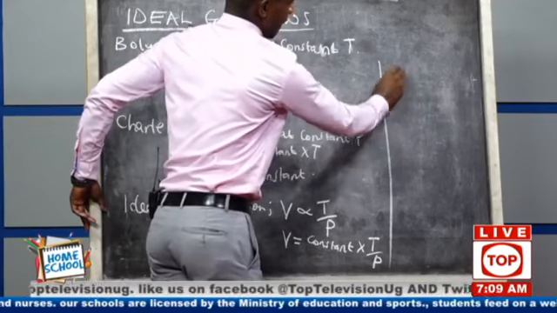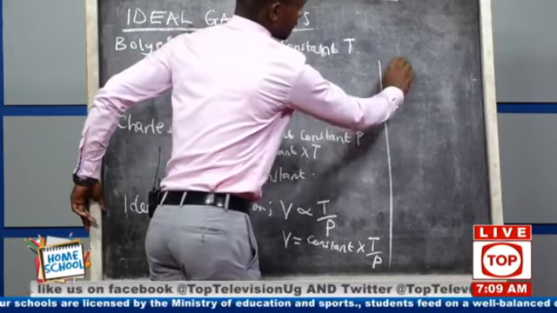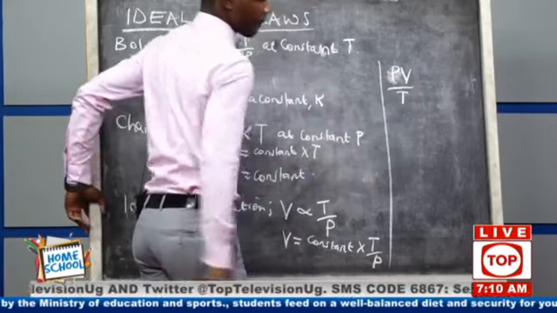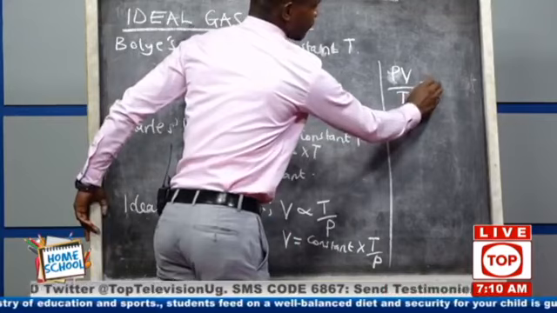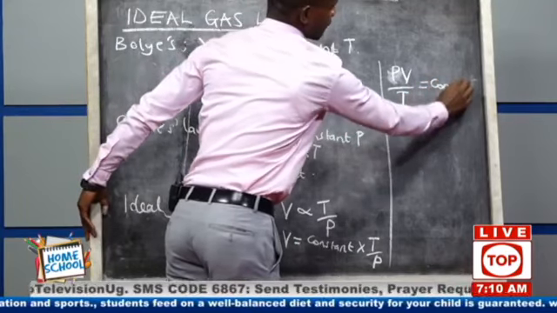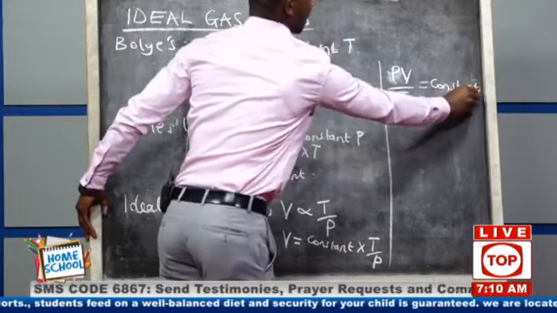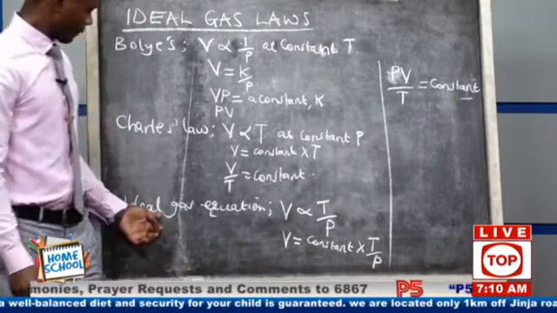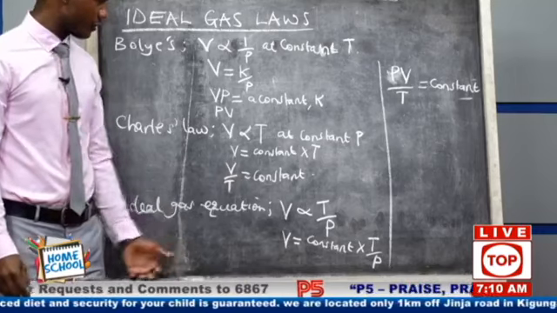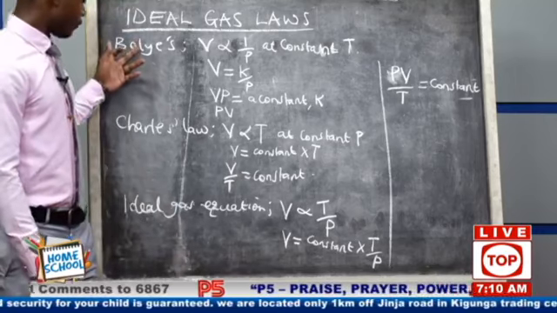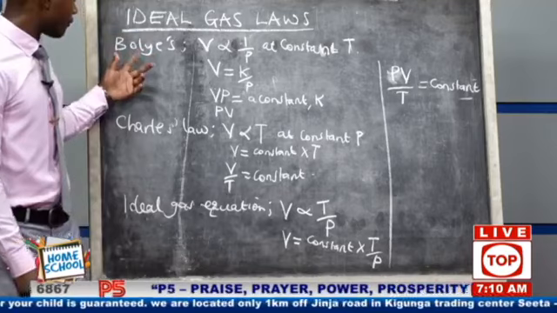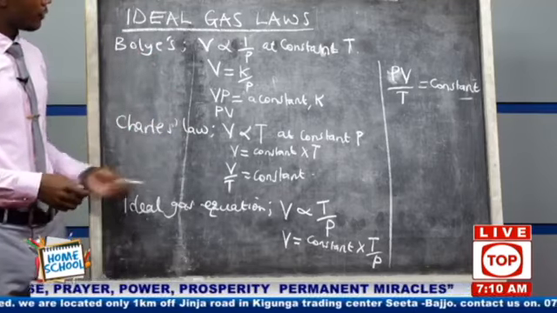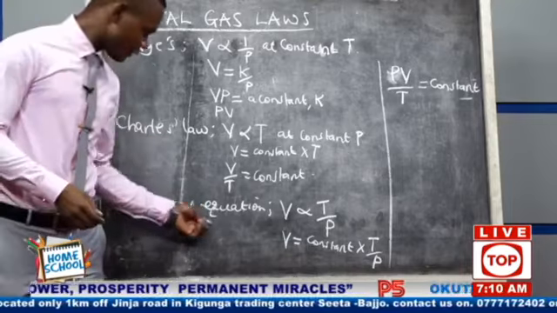And we are able to get PV over T is equal to a constant. That's what we are able to get. We are trying to get the ideal gas equation. To get it, we use Boyle's law and Charles' law. We combine the two and we get the ideal gas equation.